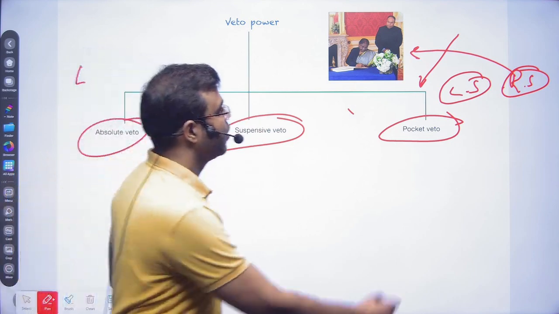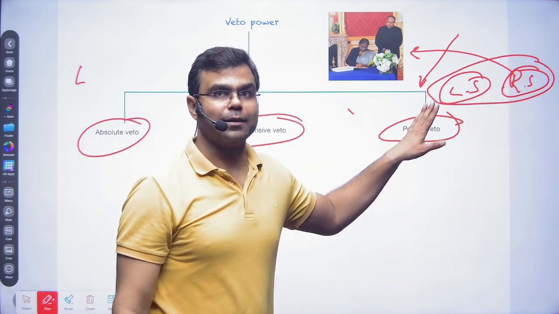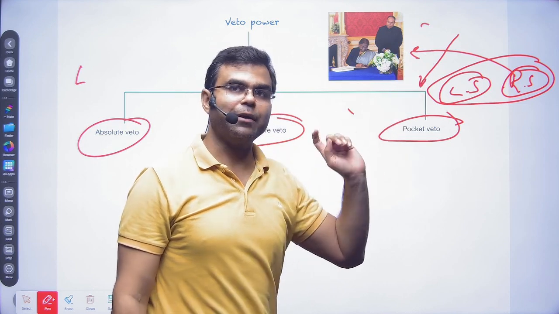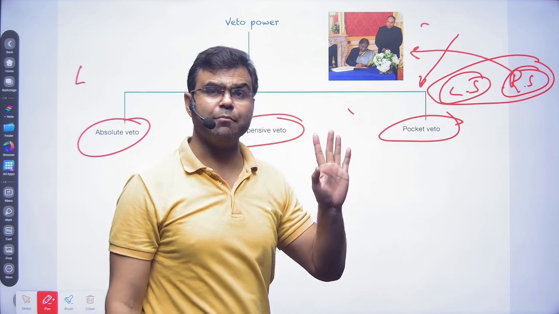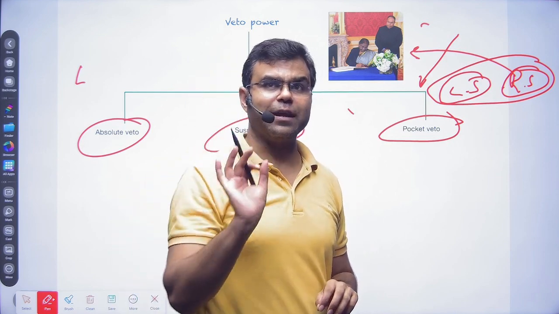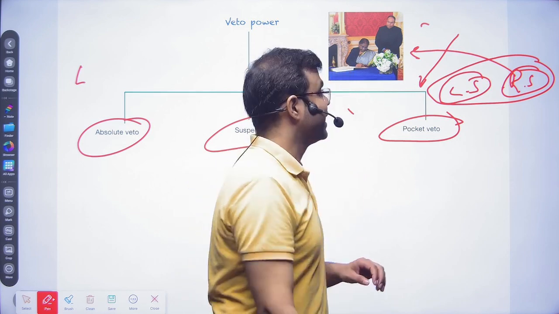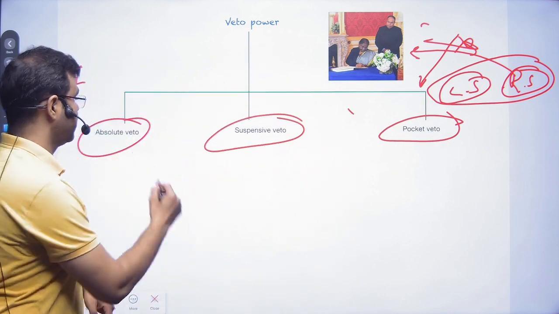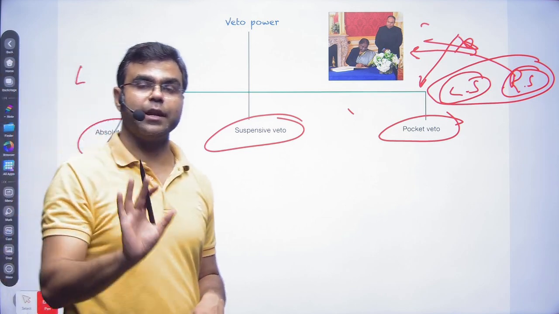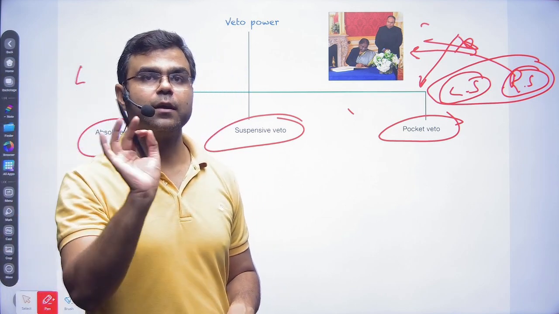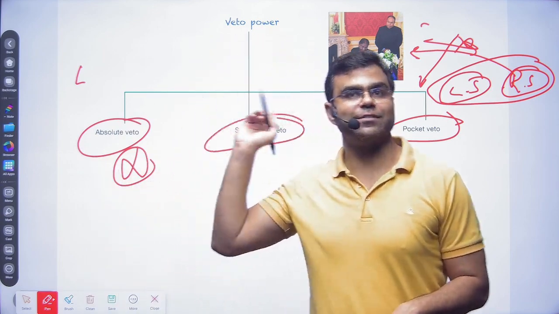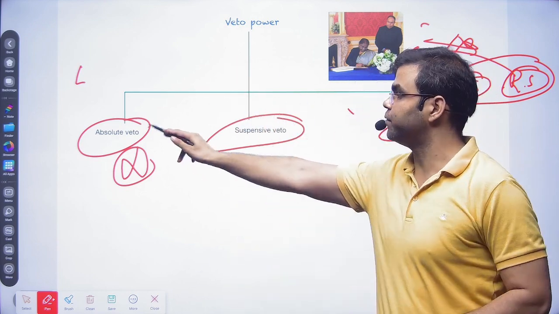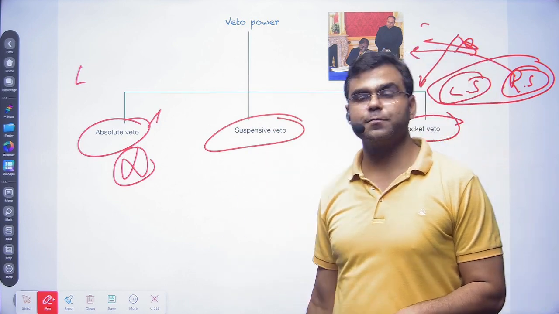Absolute veto: both houses decide on a bill and send it to the President to make it a law. But the President decides, no, I do not agree with you, I do not find this bill fit to become an act. She can simply reject it. That is an absolute veto. She rejects the recommendations of Lok Sabha and Rajya Sabha and does not give assent to the bill, so it does not become an act. That's called absolute veto.